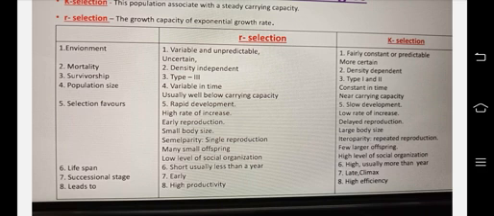So in case of r selection, the environment is variable and unpredictable. A greater amount of uncertainty is there. In case of r selection, mortality is density independent. Survivorship type 3, population size variable in time, usually well below carrying capacity. Selection favors rapid development, high rate of increase, early reproduction, small body size, single reproduction. Many offspring, small offspring, low level of social organization, lifespan short, usually less than a year. Early successional stage leads to high productivity.